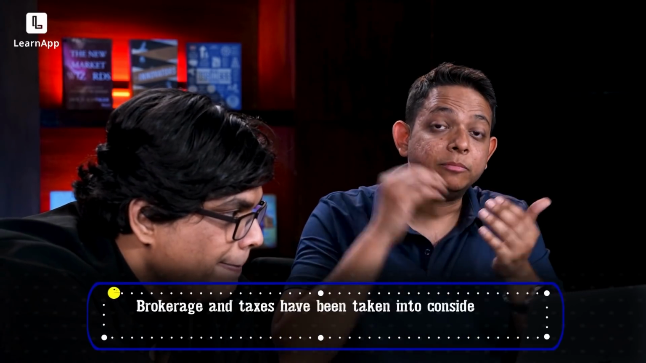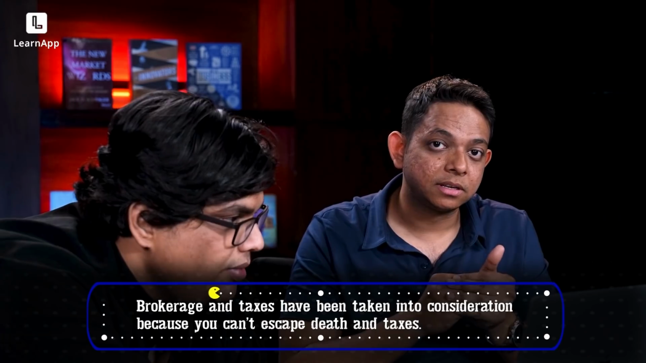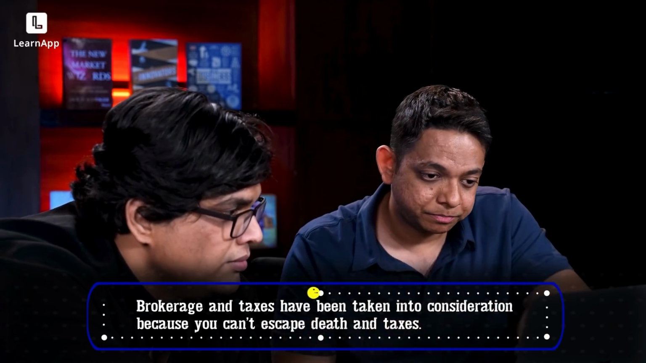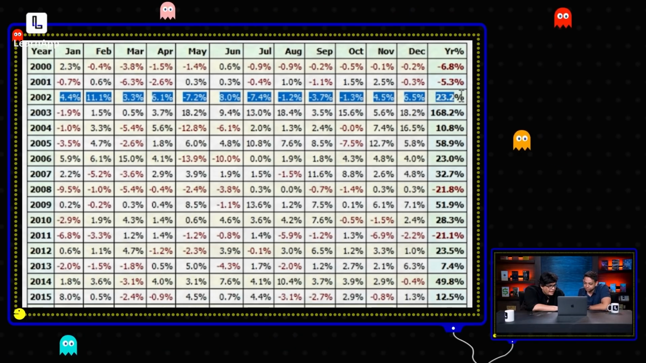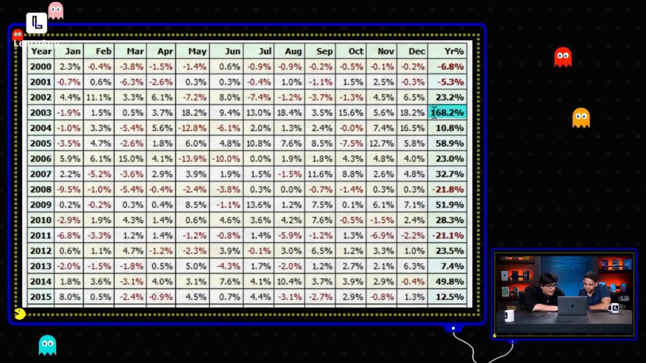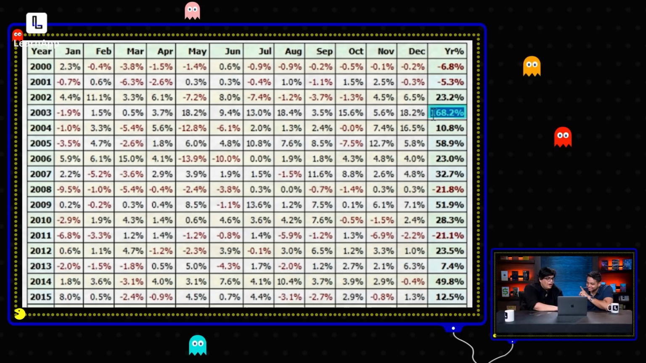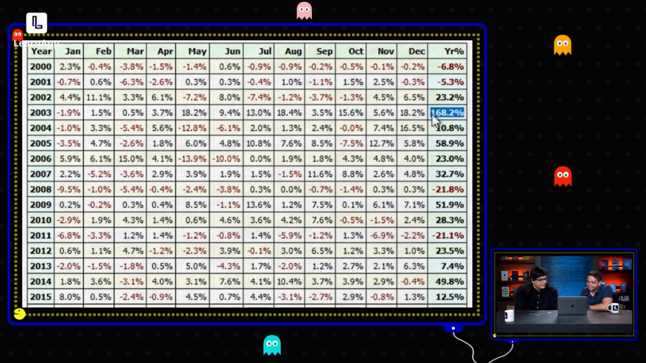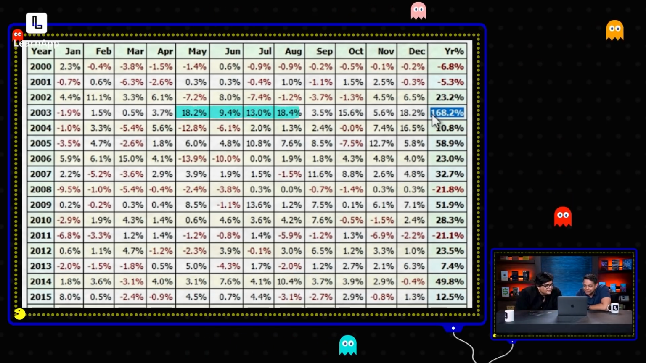And remember, we've removed brokerage and taxes from this. So it's very realistic. Look at the next year though. In 2003, you made close to 170%. In a year, you almost tripled your money. And you had like 3 months of 18%, 13%, 18%, 15%. What happened? What happened in 2003? The system worked.